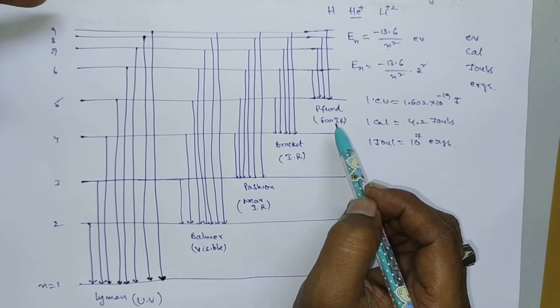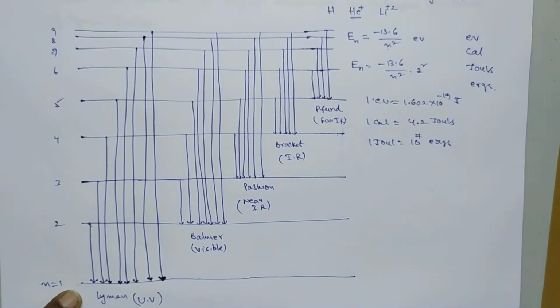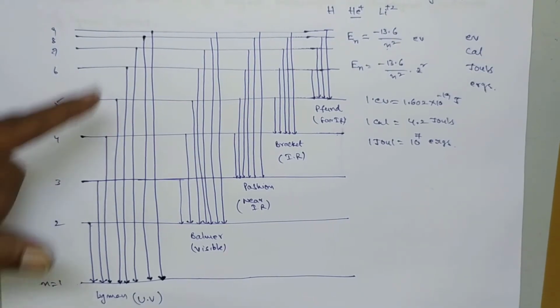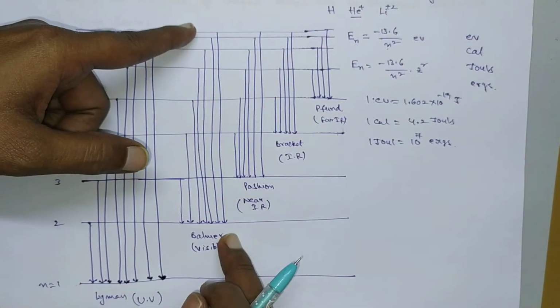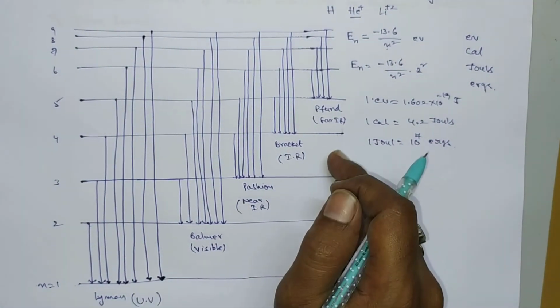So when an electron jumps from a high energy level to the first energy level, a series of lines called the Lyman series is observed. When an electron jumps from a high energy level to the second energy level, the series is called the Balmer series. Likewise, different series are observed.